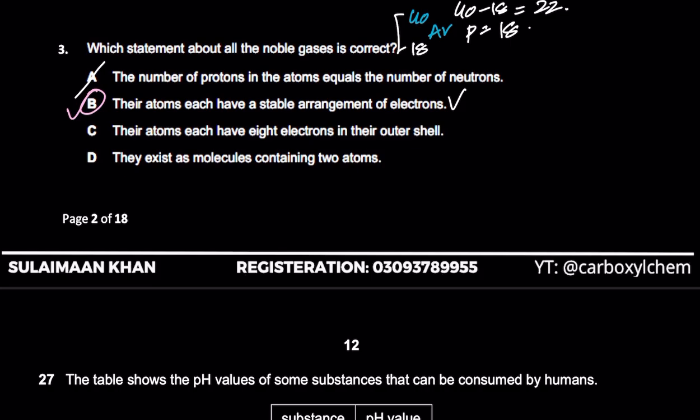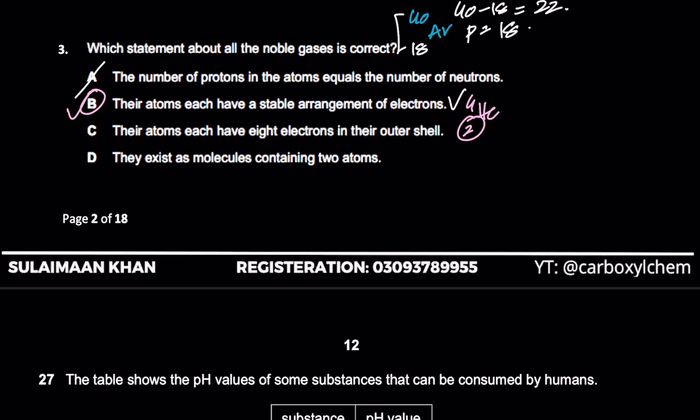Okay, so the reason why C is wrong is because 8 electrons हर एक में नहीं होता, आपको एक रट्टा लगवाया जाता है. They have a complete octet. If you check helium out, helium is 2 4, right? So helium only has 2 electrons in its outermost shell, and we know that helium only has one outermost shell, and the first shell can hold up to a maximum of 2 electrons.